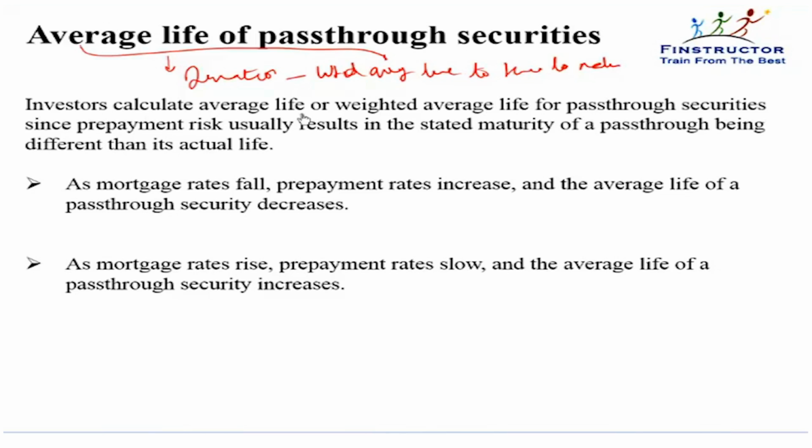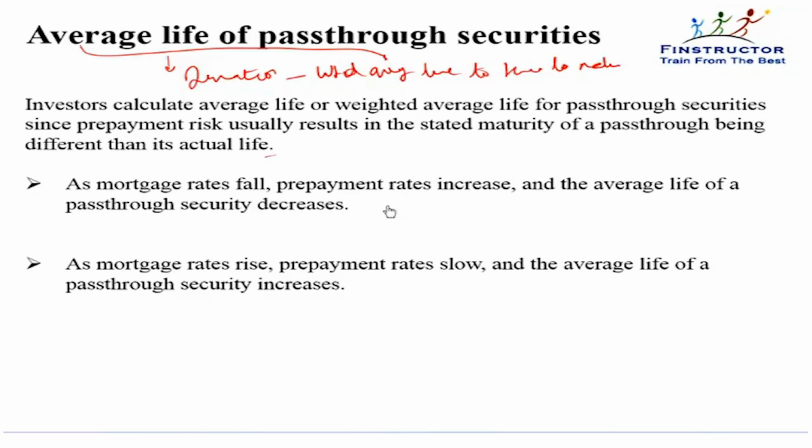So investors calculate the average life or weighted average life for pass-through securities, since prepayment risk usually results in the stated maturity of a pass-through being different than its actual life. As mortgage rates fall, people will not stick to our high fixed rate. They will refinance.